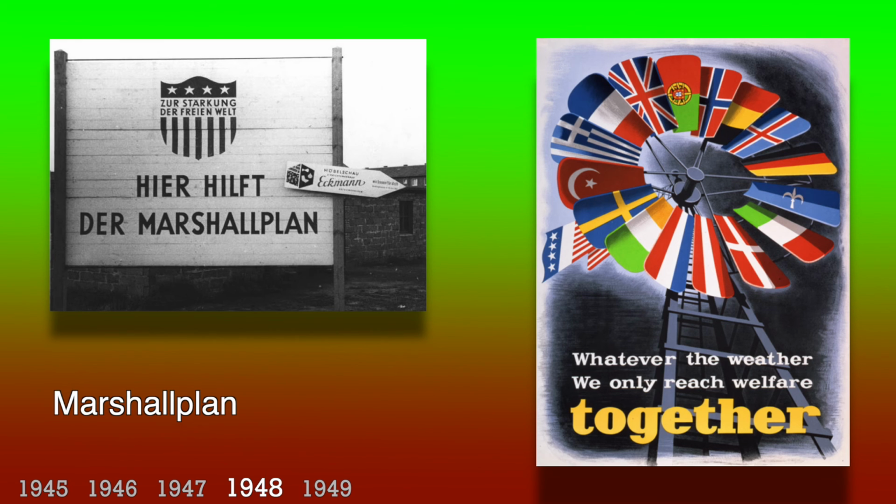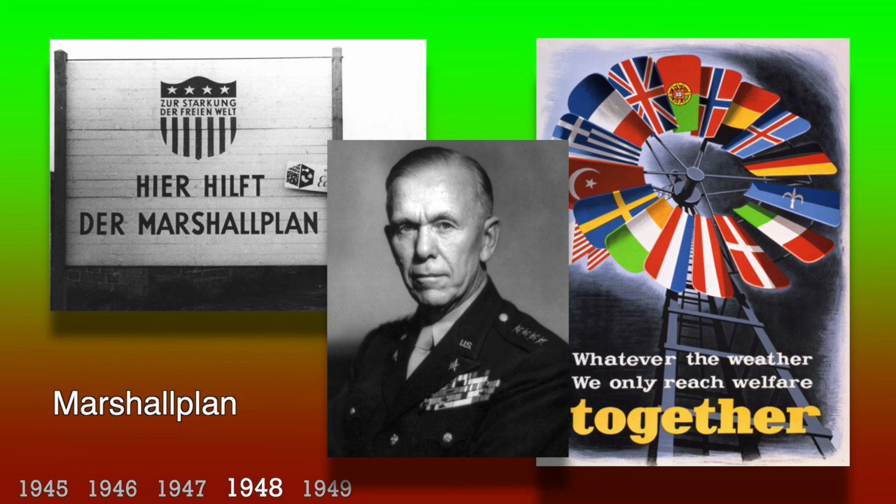A part of this plan was to offer financial aid to get economic and political stability in all European countries where necessary. This economic component was the Marshall Plan, the European Recovery Plan, that passed in 1948 and was named after United States Secretary of State George Marshall.